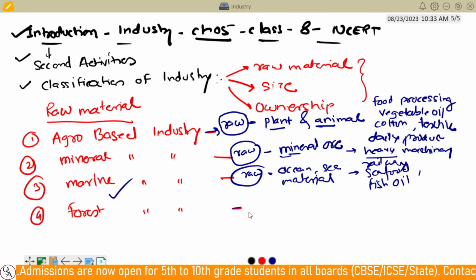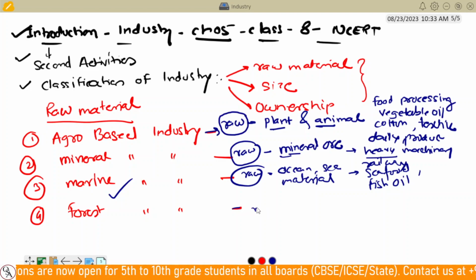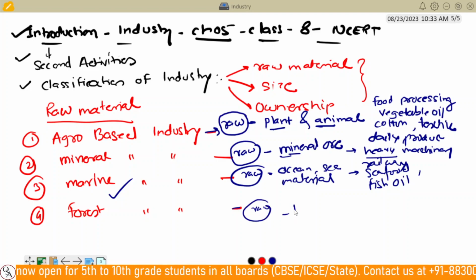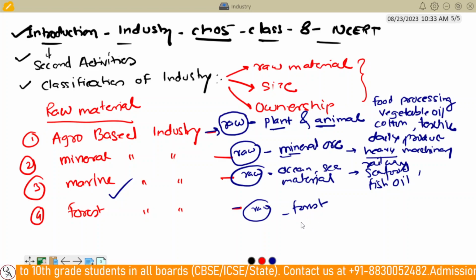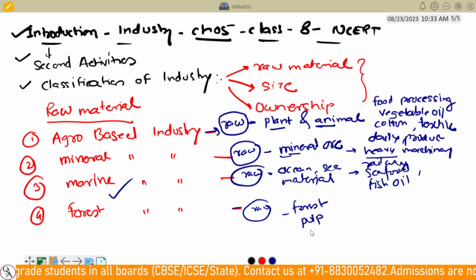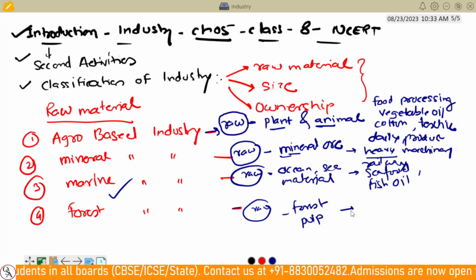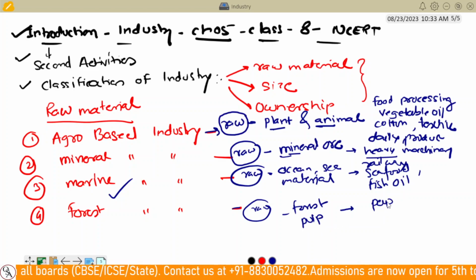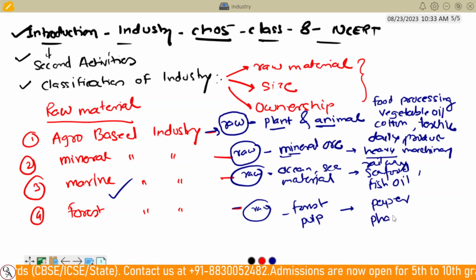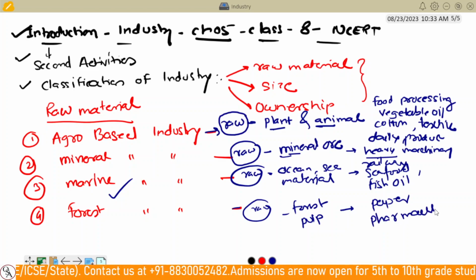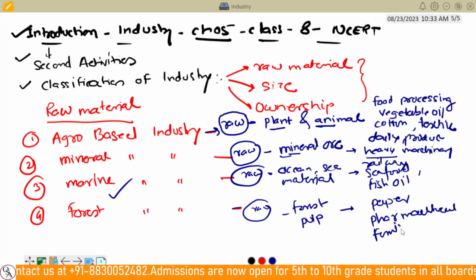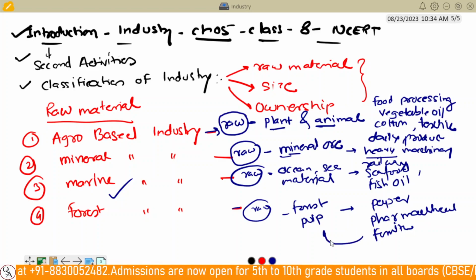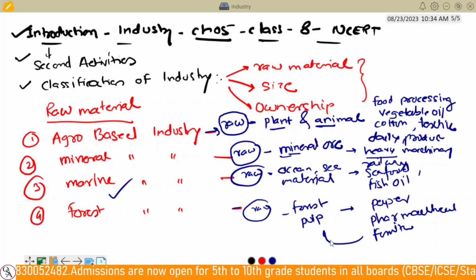Next is the forest-based industries. They use raw materials from the forest, such as pulp. So basically you can say that paper-based industries or pharmaceutical-based industries, and even furniture, mainly depend on the forest.